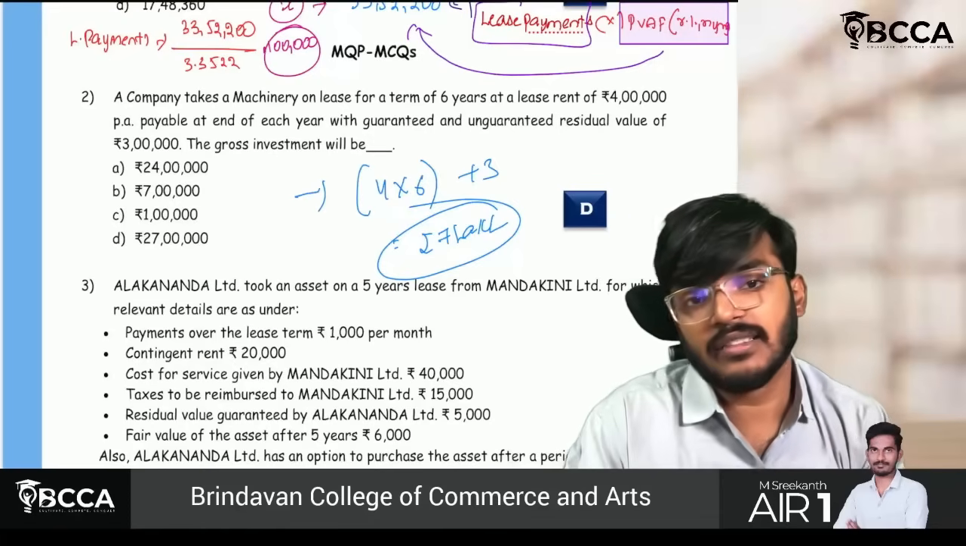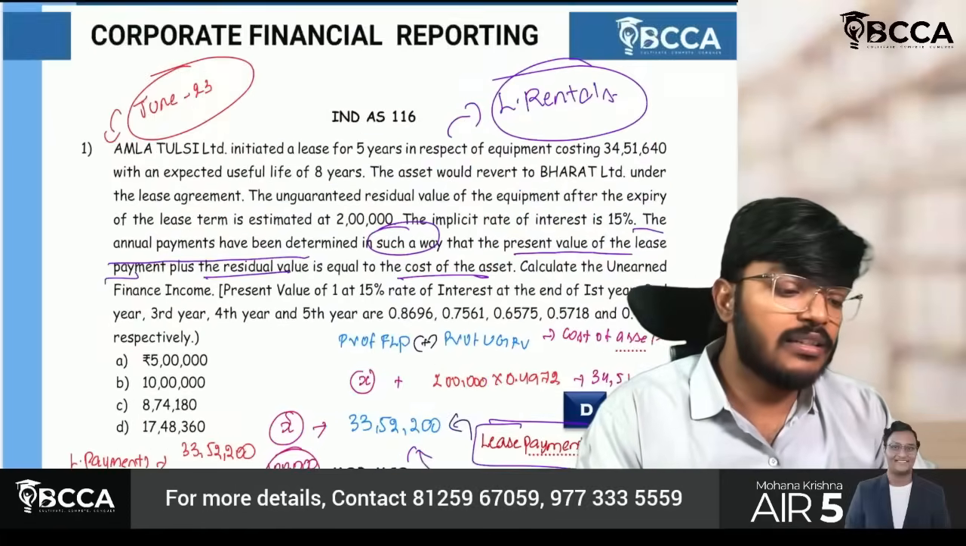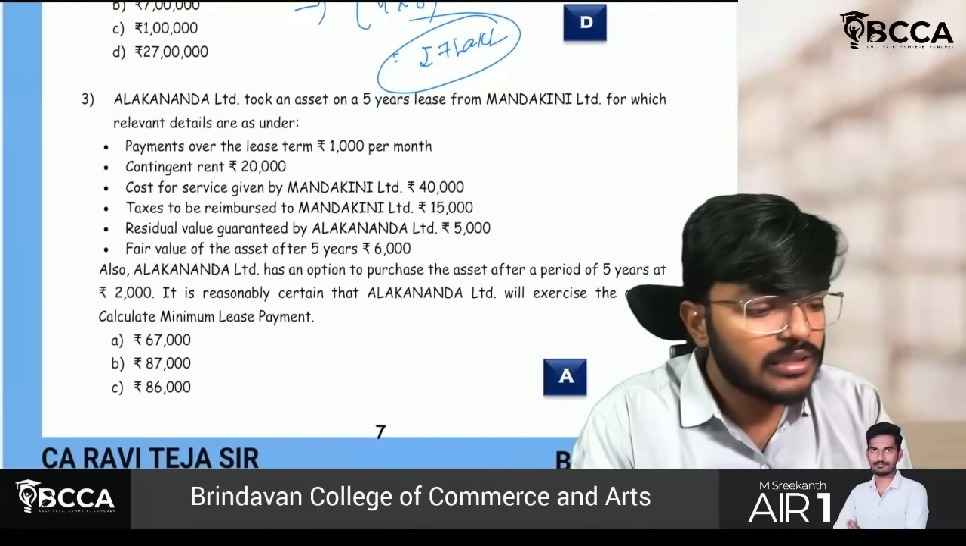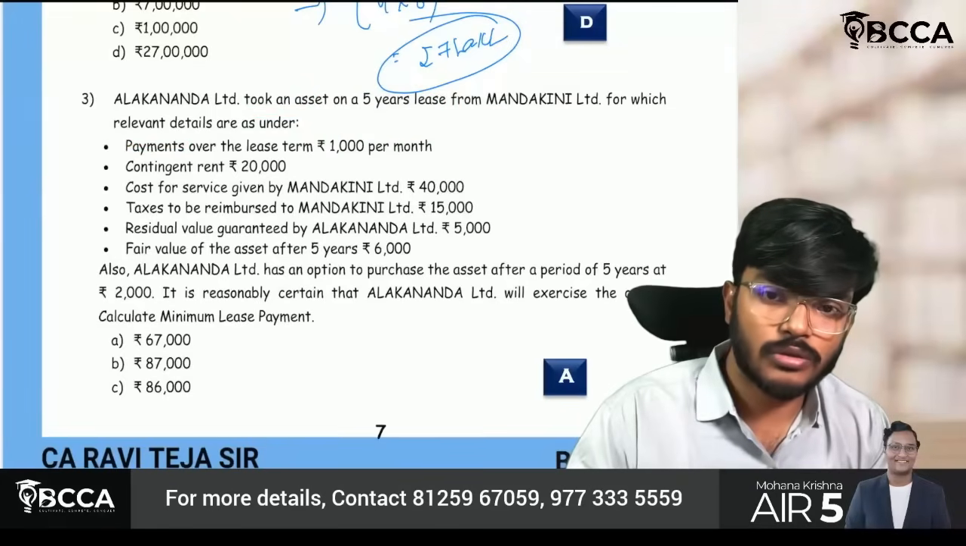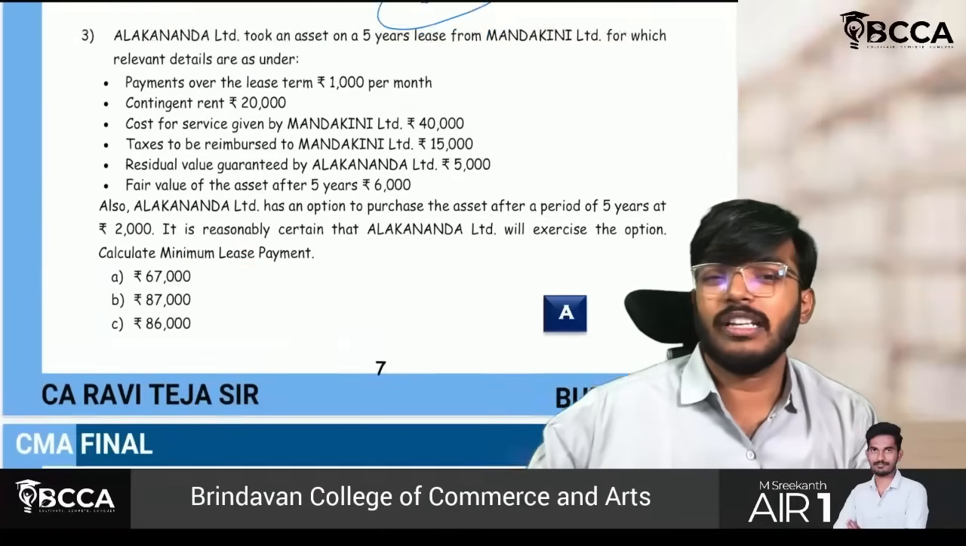Just find out whether they are asking for gross investment in lease, net investment in lease, or unearned income. Okay, next part. Alaknanda Limited took an asset on a 5-year lease from Mandakini Limited, for which relevant details are as follows. They are asking you to calculate the minimum lease payment. We already know that.